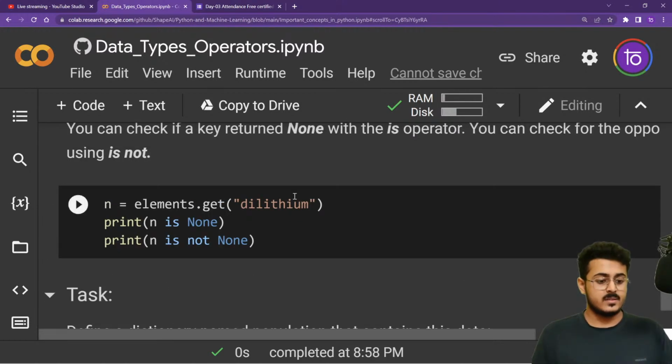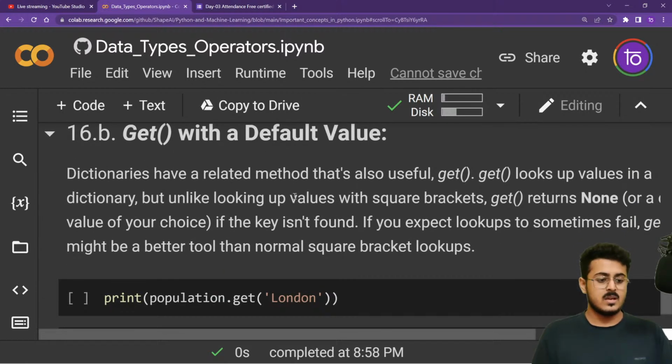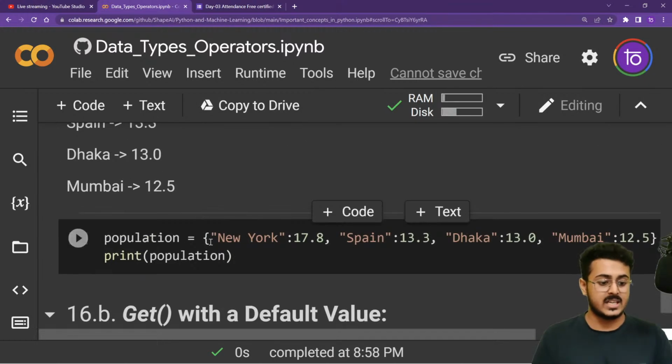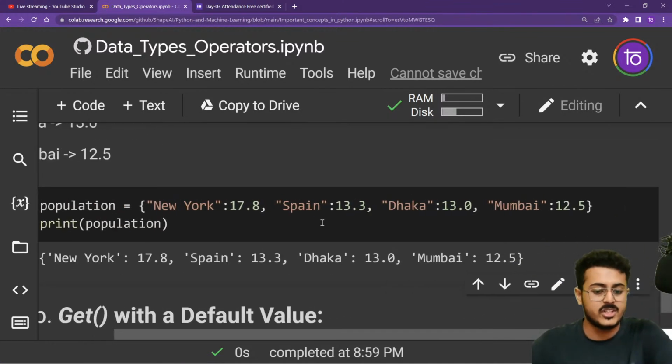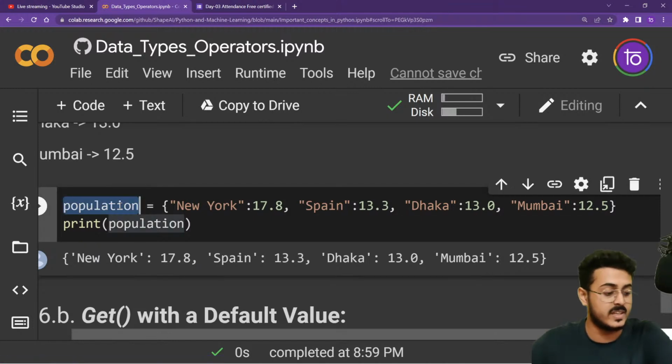This is also something that we have already seen. Now we need to understand the get function a little bit more. First of all, we need to create a population dictionary itself. So we have created a population dictionary: New York 7.8, Spain 13.3, Dhaka 13.0, Mumbai 12.5. That is our population dictionary right over here.